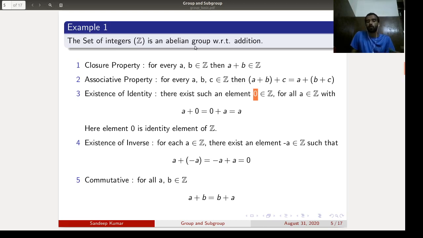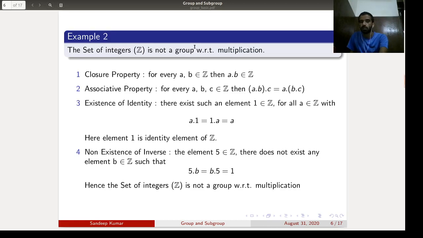We will see one more example where it is not a group. The second example: the set of integers is not a group with respect to multiplication. The first property is closure. If we multiply two integers, the result is an integer, so closure holds. Next, associative.